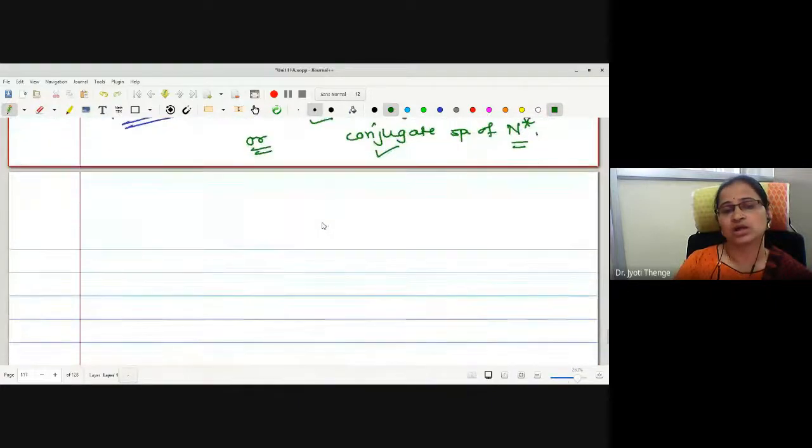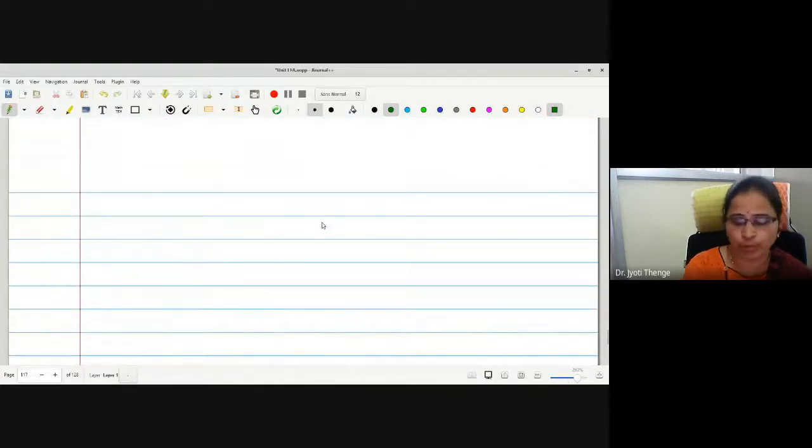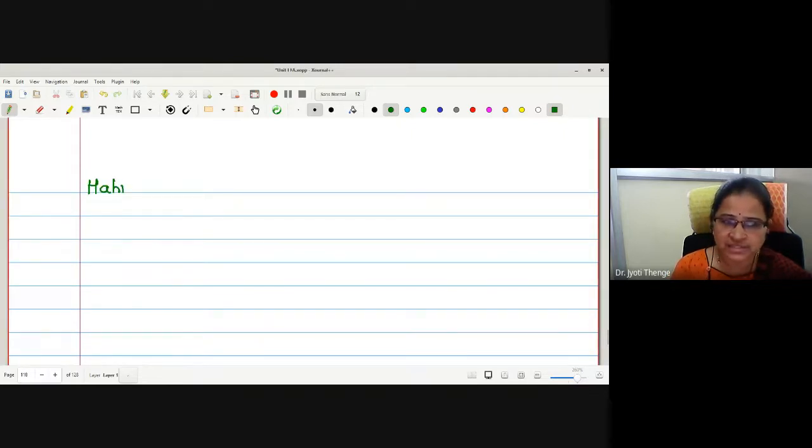Now the pair of mathematicians Hahn and Banach have proved that there are a lot of functionals defined on the given linear space. If we know one functional defined on the given linear space, one can construct many. To prove this, they first proved one lemma. In this lemma, we have the existence of one functional which will be the extension of the original functional defined on the given linear space.